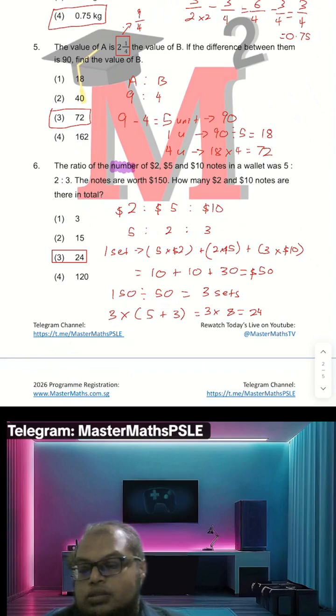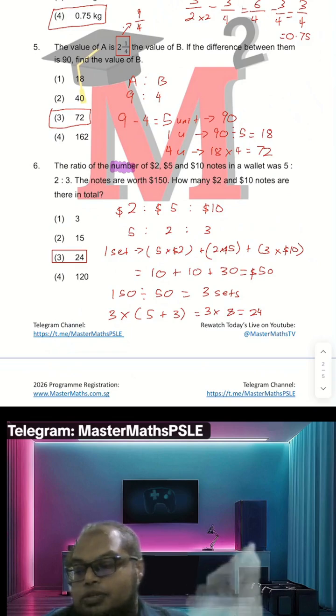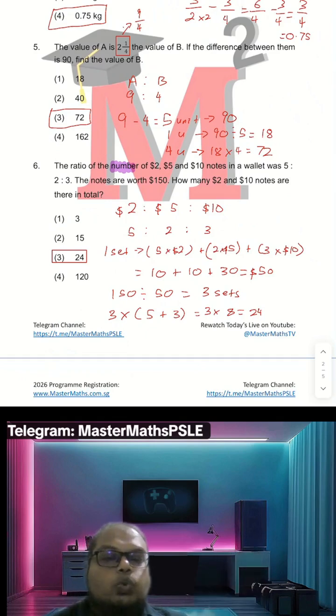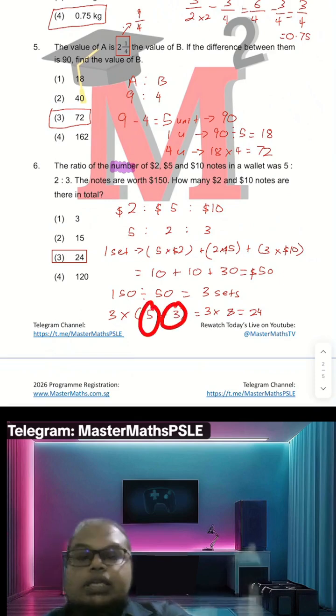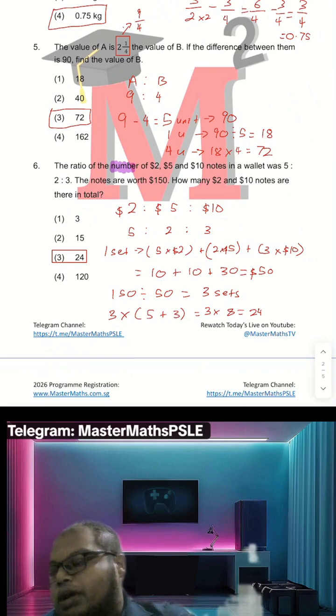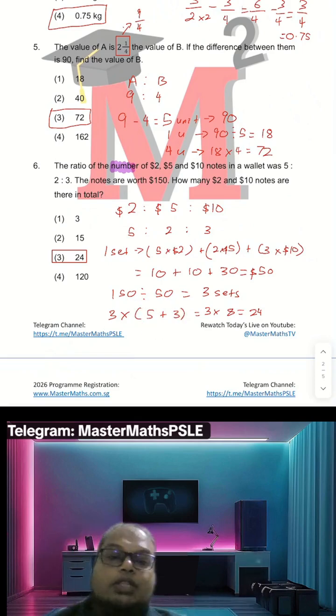Is it 3 times 40? Yeah, you went to calculate value. Because 5 $2 notes is 10, 3 $10 notes is 30. 10 plus 30 is 40. 3 times 40, 120. Because you want to calculate the value. Okay?